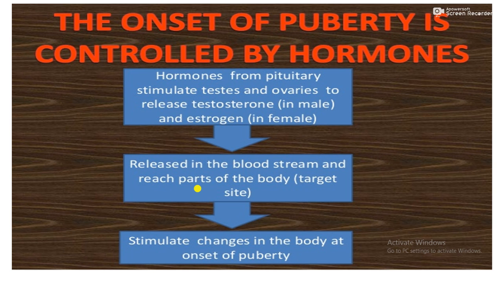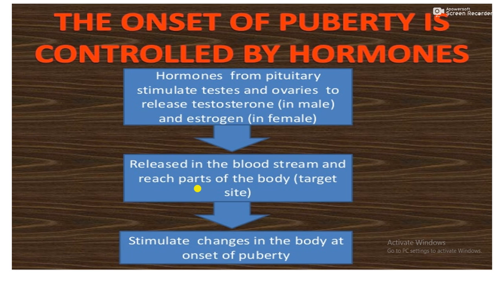Then the onset of puberty is controlled by hormones. The hormones from the pituitary stimulate the testes and ovaries to release testosterone in male and estrogen in female. First, the pituitary gland stimulates, and then the hormones are released from the testes and ovaries. Okay? The hormone is released from male and female. The male hormone is testosterone and the female hormone is estrogen.